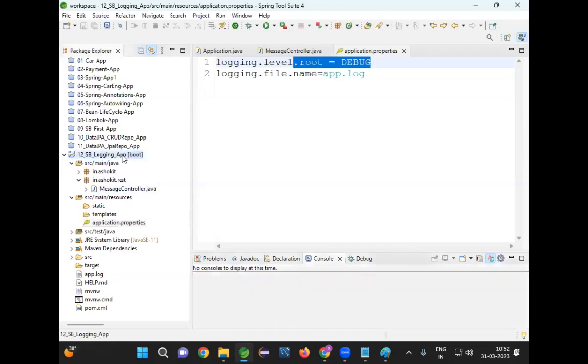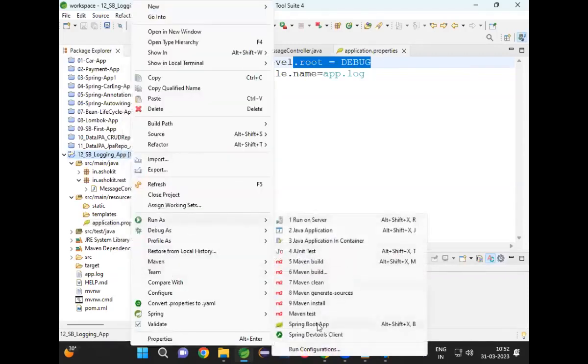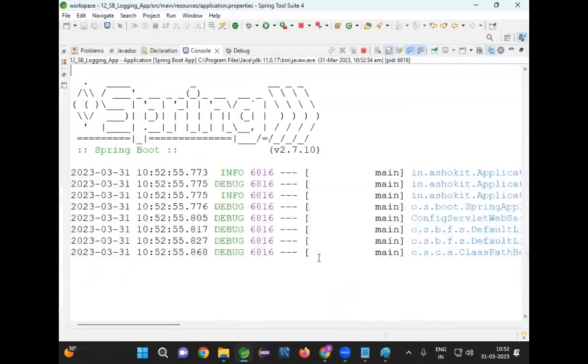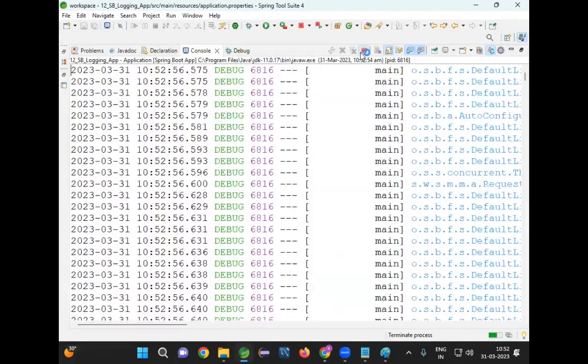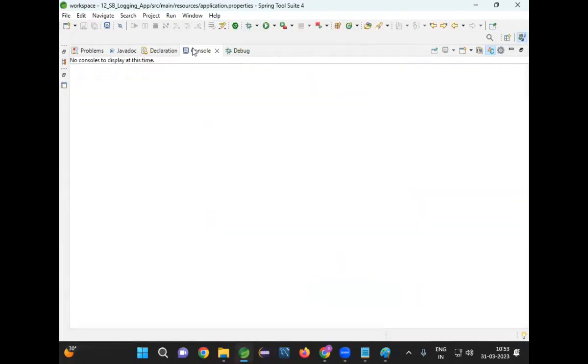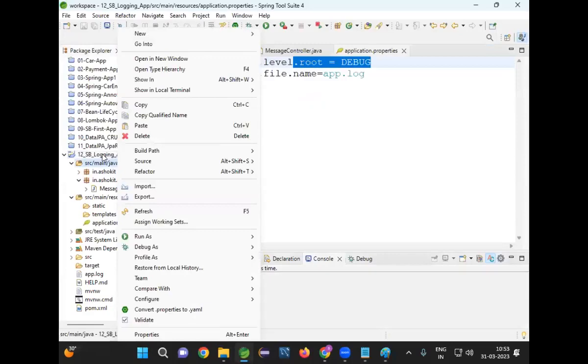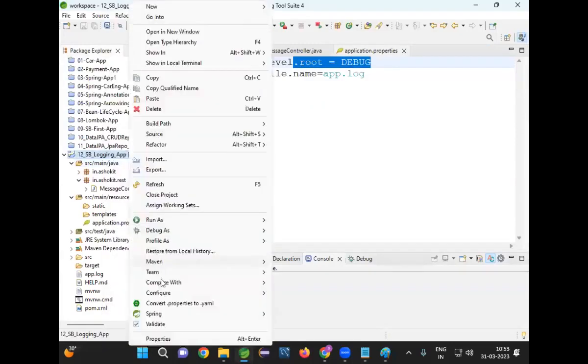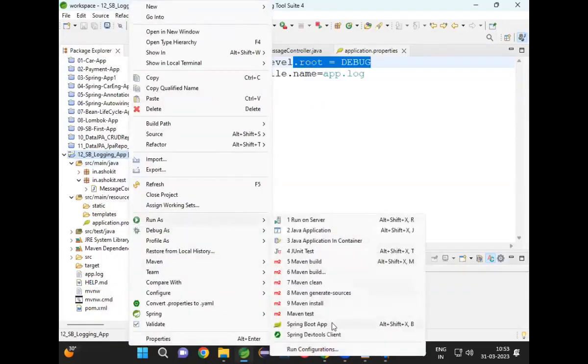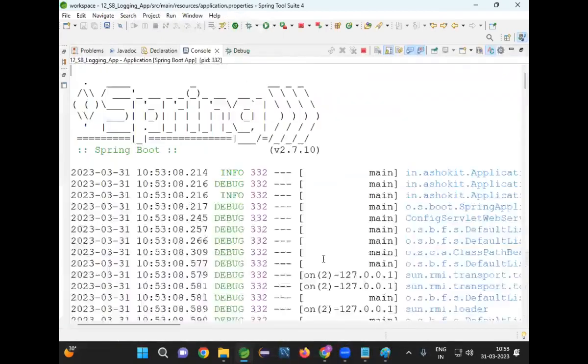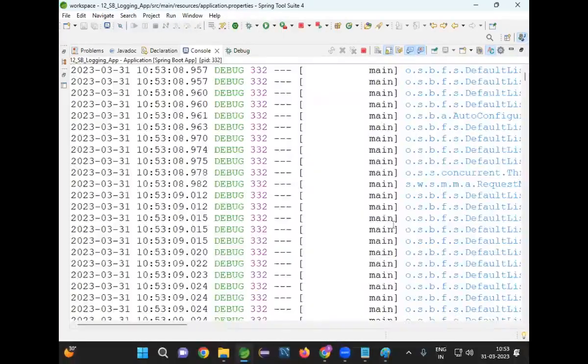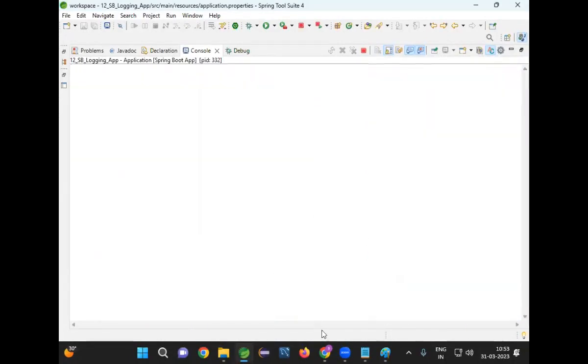Now let's clear this, refresh, run as boot application. Stop this and start it again. Right click, refresh, run as boot app. Now, so many messages will be printed because the debug level is enabled. Clear the console. Nothing is available.